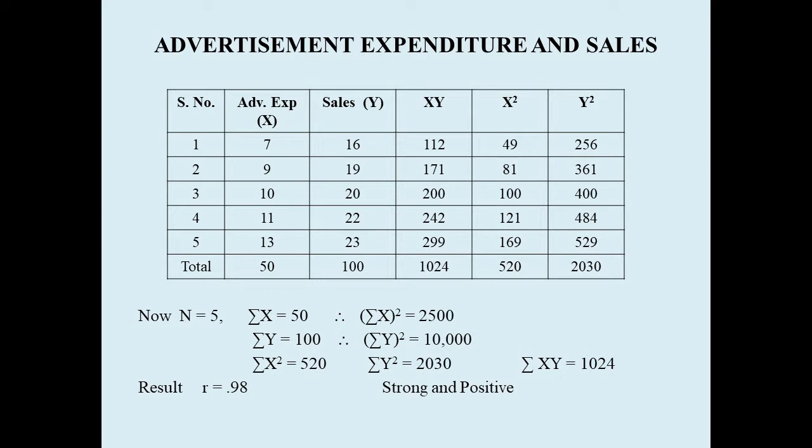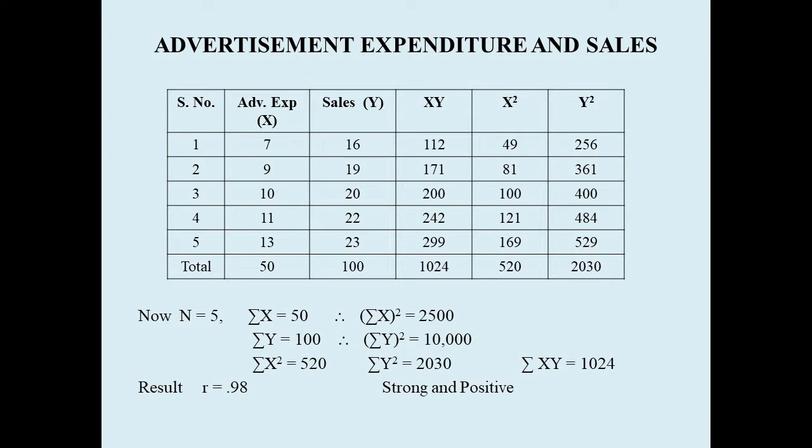For this, we have to work out some columns. What are the working columns? First, we have to multiply x and y for each observation, that is 7 into 16, 9 into 19, and like that we keep on multiplying. That is the xy column. The next column will be x square, that means we square all the x's. That is 7 into 7 is 49, 9 into 9 is 81, 10 into 10 is 100, 11 into 11 is 121, 13 square is 169.